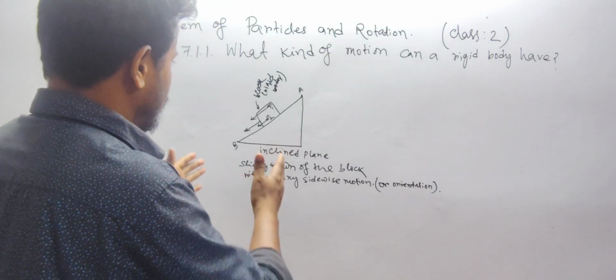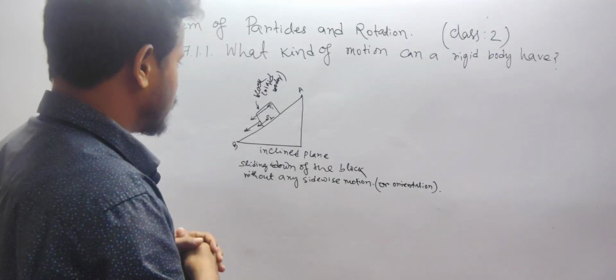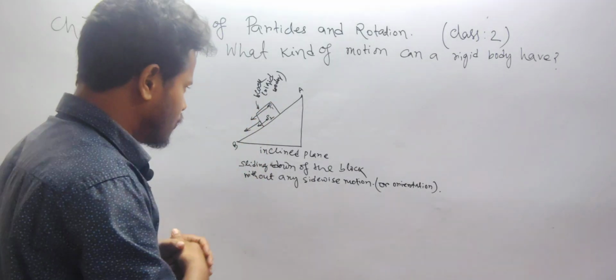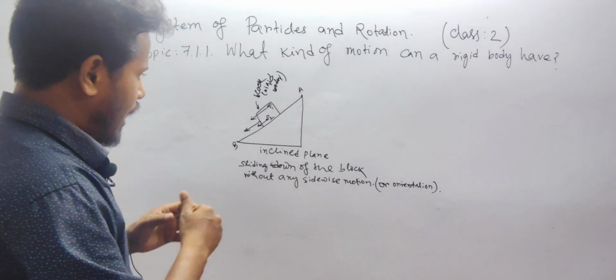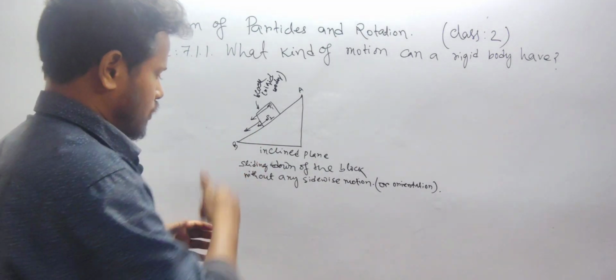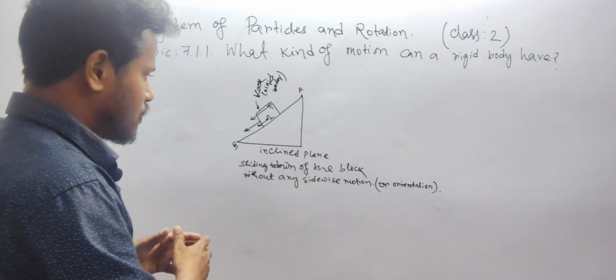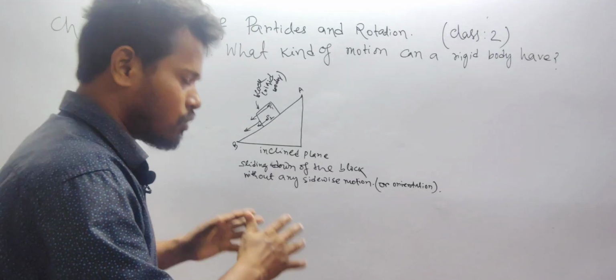This block is moving down from A to B without any sidewise motion. That means the wooden block is sliding down, and it has no sidewise motion or change in orientation.